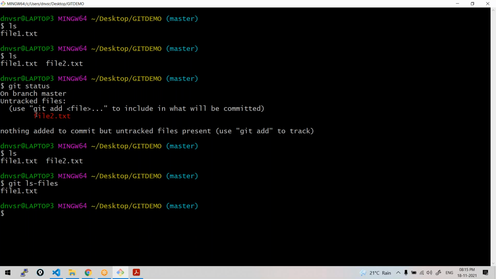All right, coming back, I want to put it into the staging area. What should I do? git add. Exactly, git add file name. If you want to add all the files, git add dot. Dot means all the files in there will be added. So I'm adding git add file2.txt. So this file will be added to the staging area.